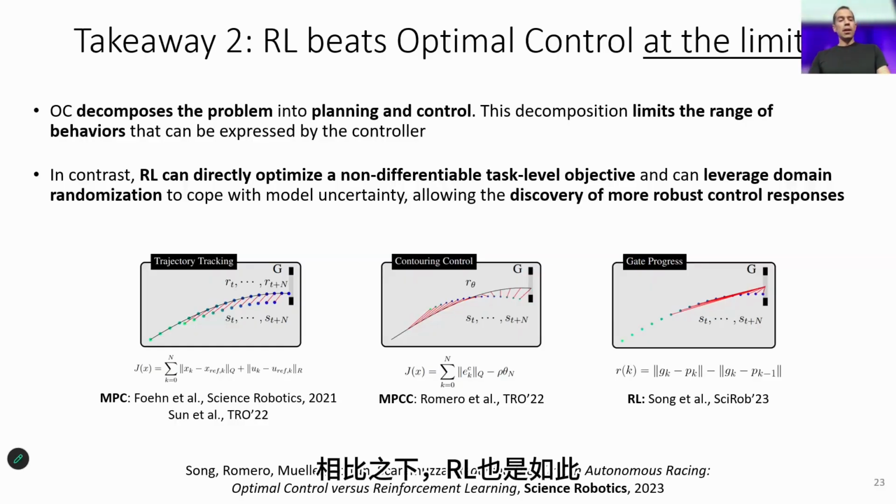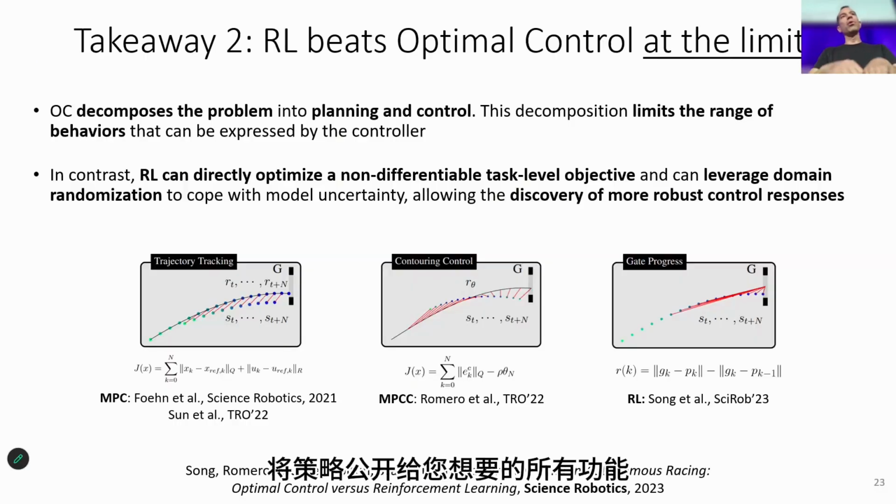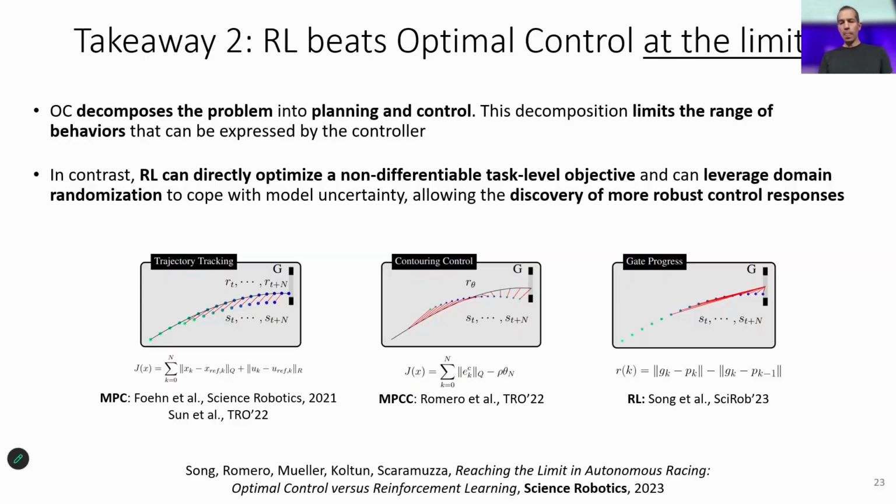In contrast, RL also has another advantage. It can directly optimize a non-differentiable objective function, which is, for example, drone uptime, while optimal control always requires a continuous differentiable objective. In addition, RL can benefit from domain randomization, which allows, basically in simulation, to expose the policies to all the features that you want your controller eventually to become invariant to.